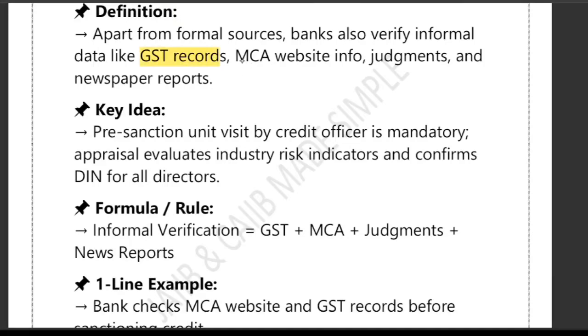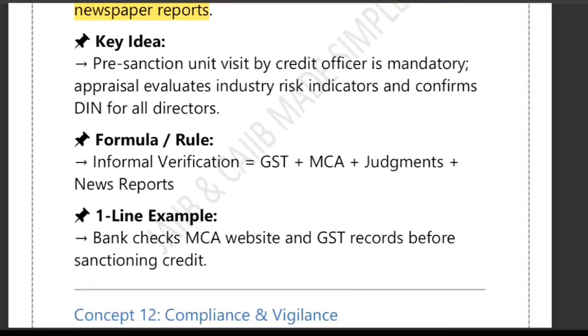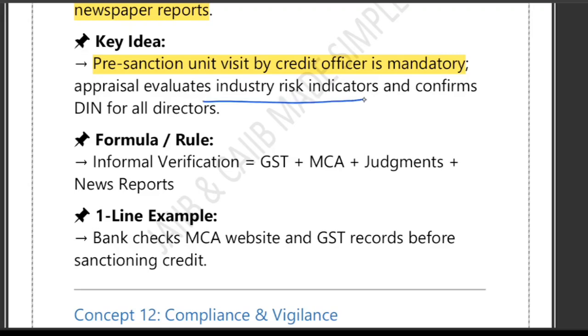GST records, MCA website information, court judgments, newspaper and media reports. So these are some informal sources where the bank collects information, like GST records, MCA website information, then we have court judgments, etc. These help the bank identify financial irregularities, disputes, or red flags. So the key idea is that before sanctioning a loan, a pre-sanction unit visit by the credit officer is mandatory. The bank also evaluates the industry risk indicators. The bank also confirms the DIN, the director identification number, for all the directors.